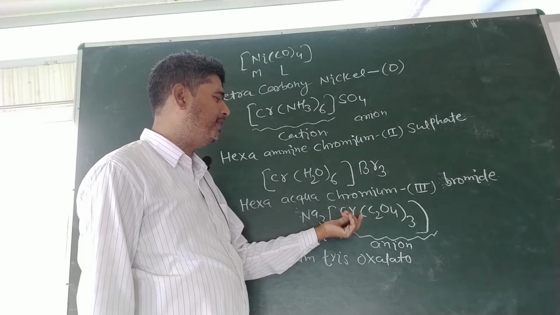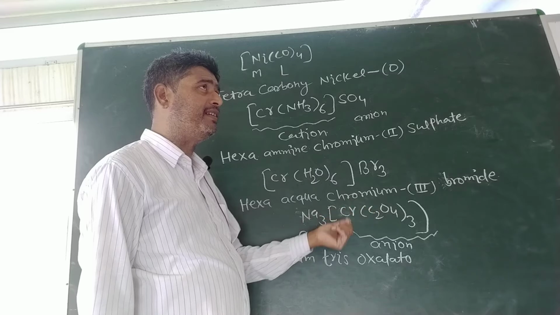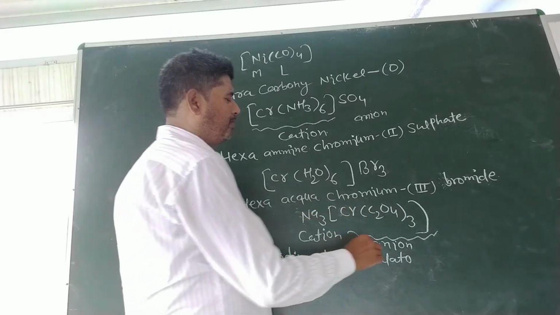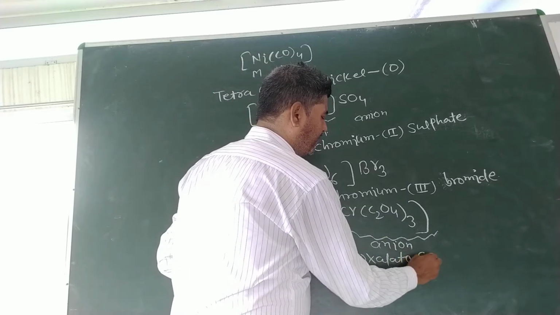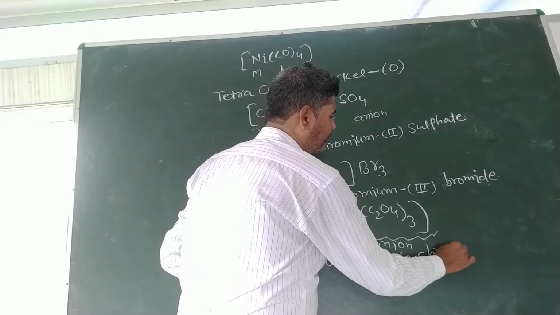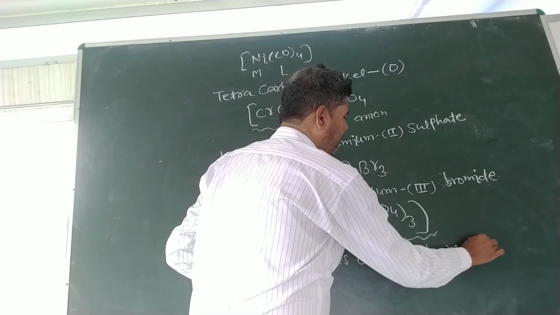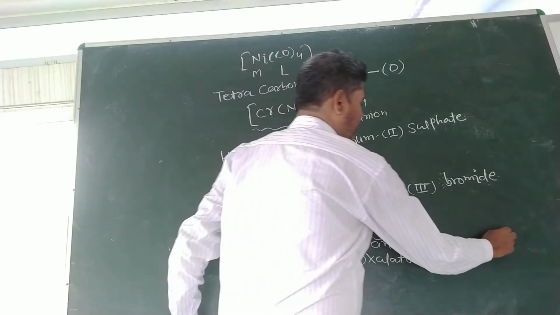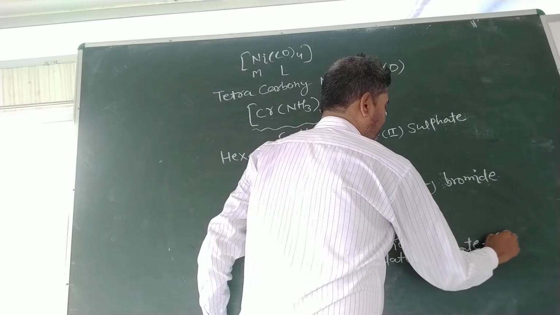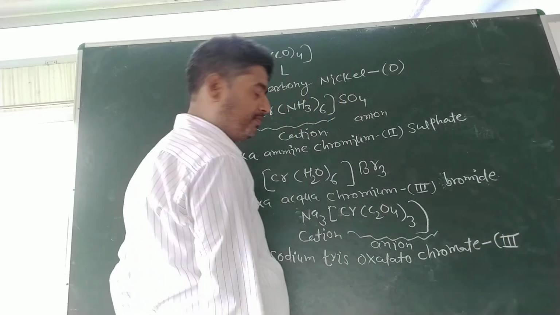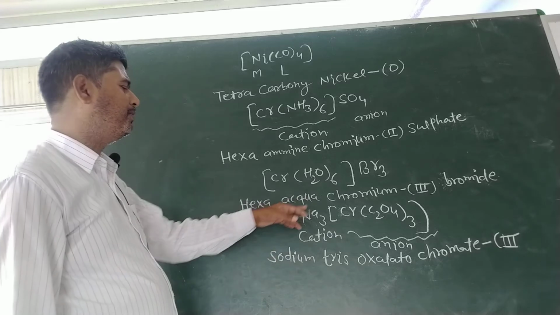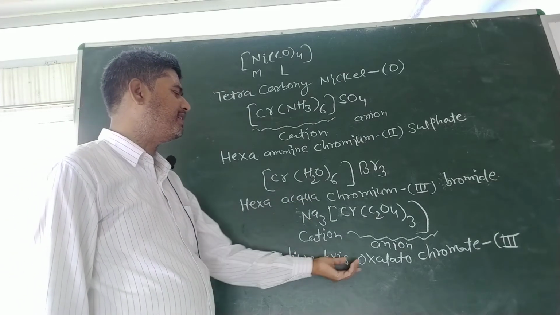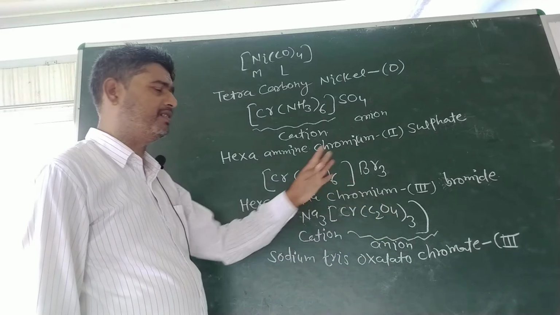Thus, we will write chromate instead of chromium. After this, the oxidation state of Cr, third. The name of the given compound would be sodium tris(oxalato)chromate(III).